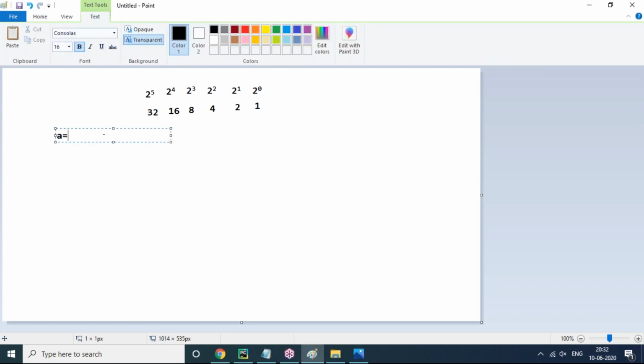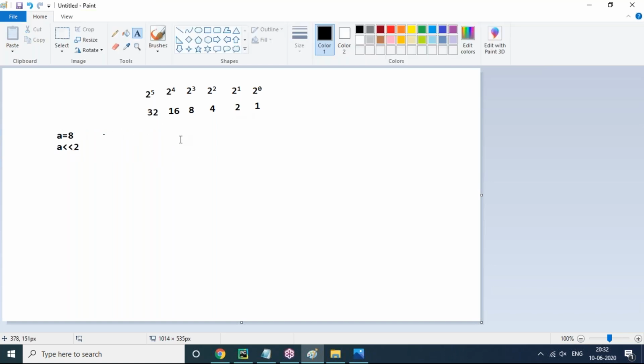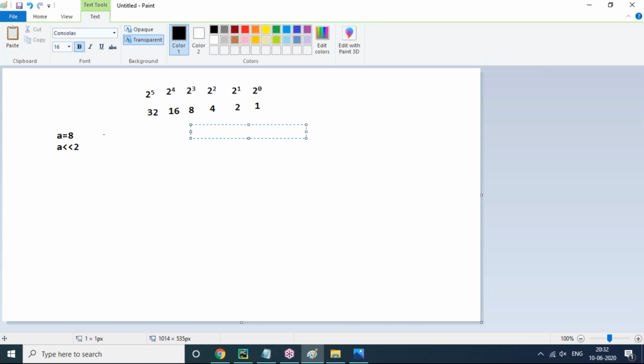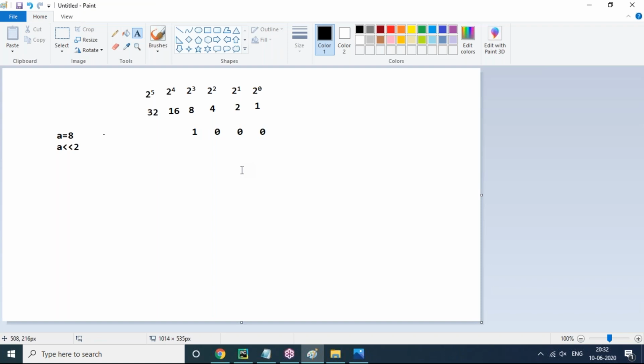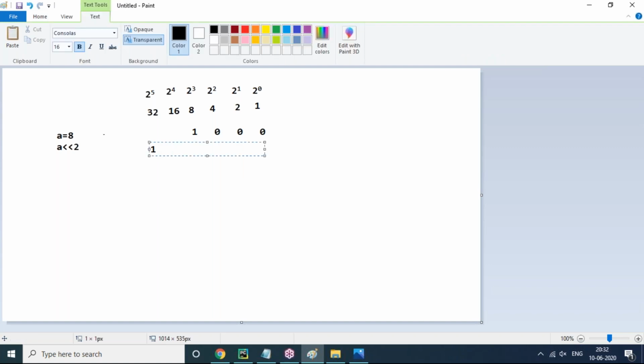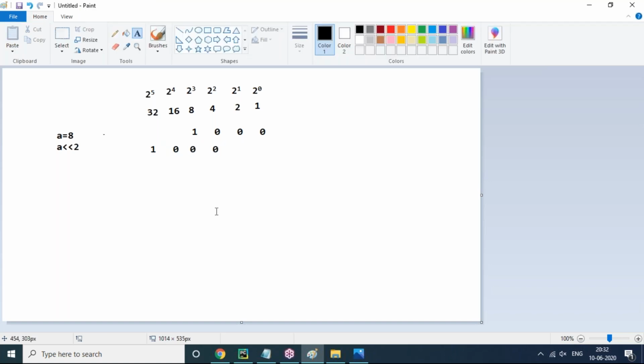A value 8. Now I want to do a less than less than 2, which means the number of bits can move to the left hand side, 2 bits. Observe here, the binary form of 8 is 1 0 0 0. In this context, 2 bits can move to the left hand side, which means the 1 will come to the 32 position, 0 will come to the 16 position, and the remaining zeros will come to the 8 position and the 4 position. Am I right?